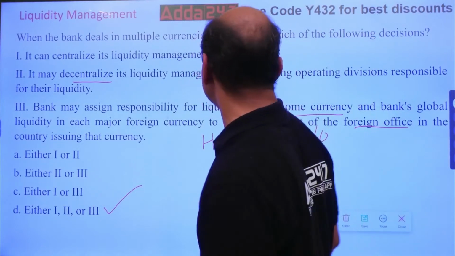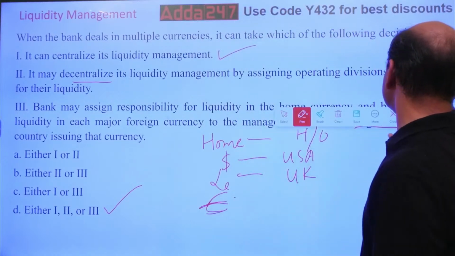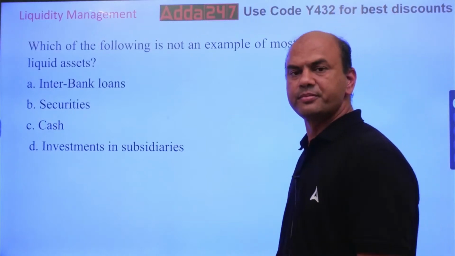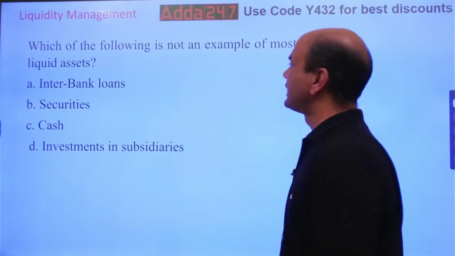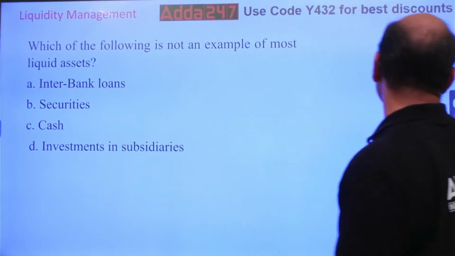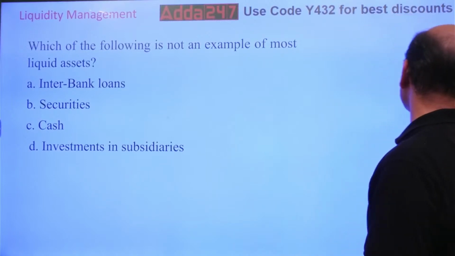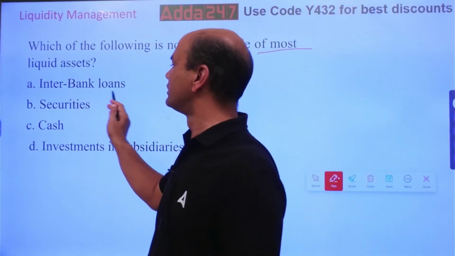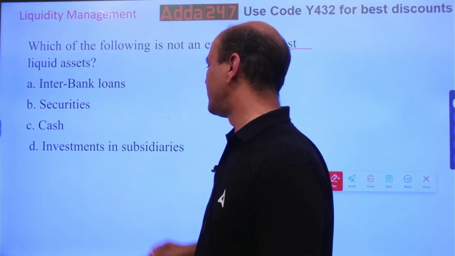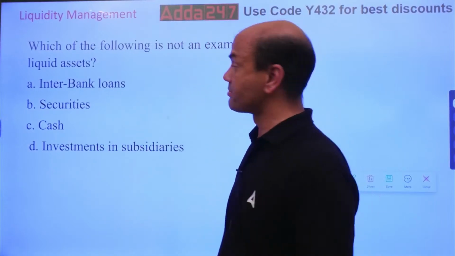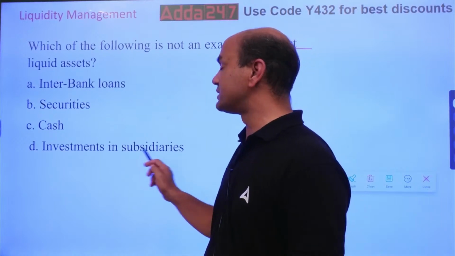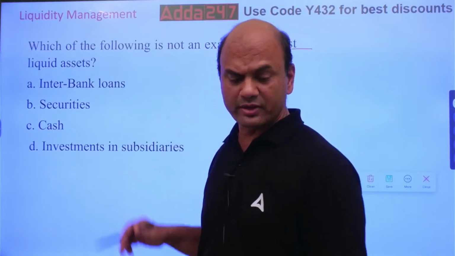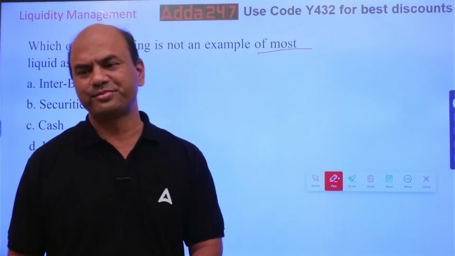Okay, next one. Which of the following is not an example of most liquid assets? Interbank loans, securities, cash, investment in subsidiaries. Most liquid. Securities, cash, investment in subsidiaries. It is not a liquid asset. Think about it, everyone.